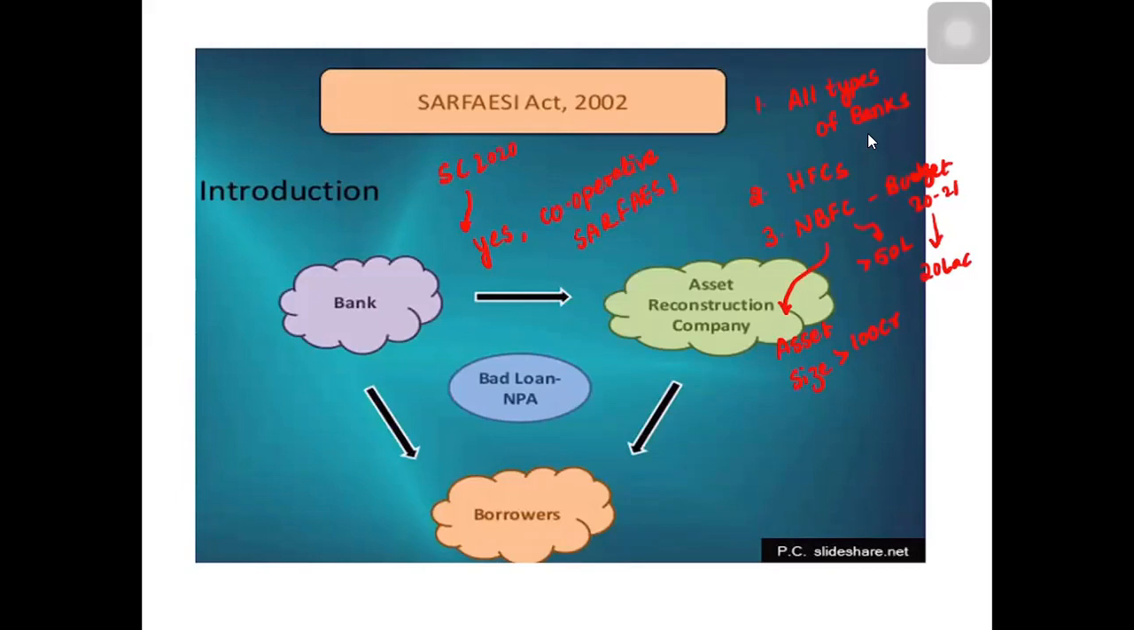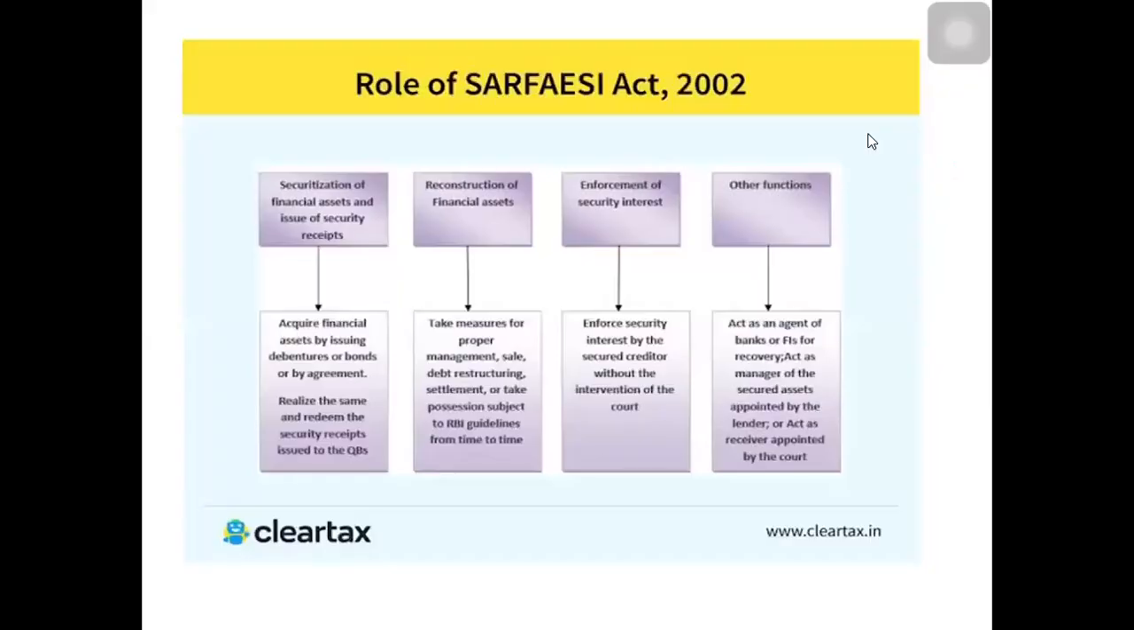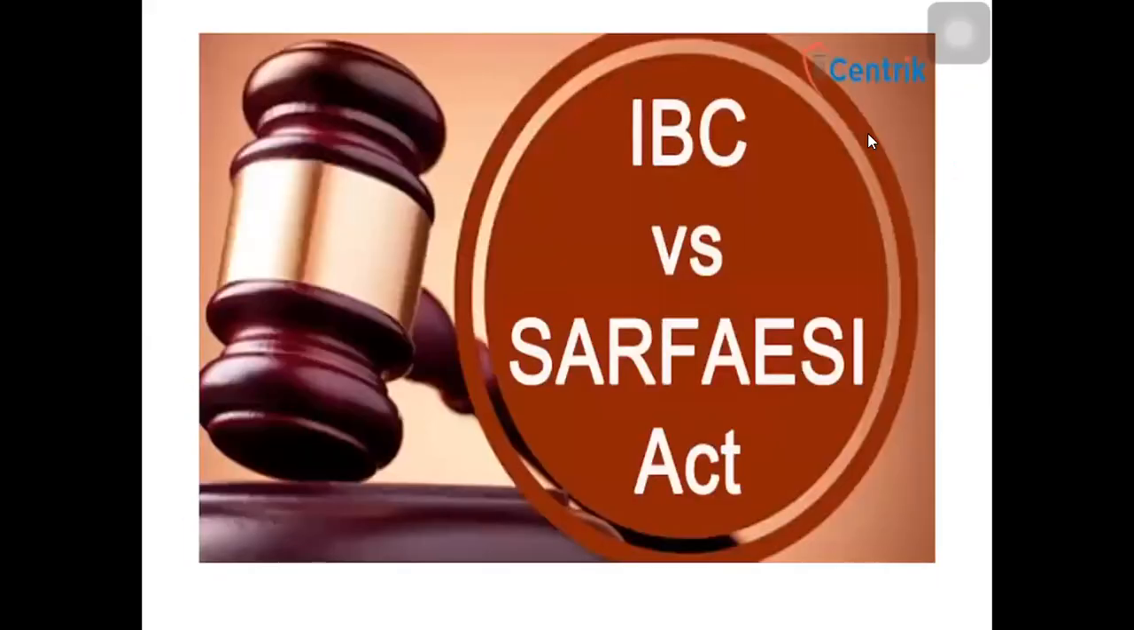So there are two things why the NPAs have improved. One is the IBC, that is your Insolvency Bankruptcy Code, and the other is the SARFAESI Act, 2002. These are the things. Now, insolvency bankruptcy code. Before going to that, what is the difference between insolvency and bankruptcy?